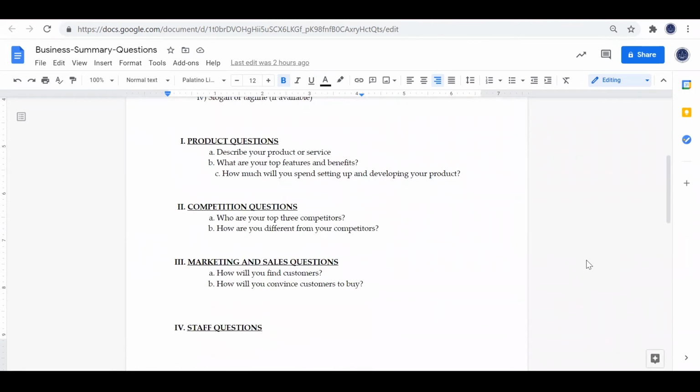The next section is the product questions, specifically designed to help you describe the type of product that you are bringing to market. We want you to describe your product or service. Please write about the top features of the product or service and the benefits of those products or services. Then tell us how much money you will require setting up and developing your product.